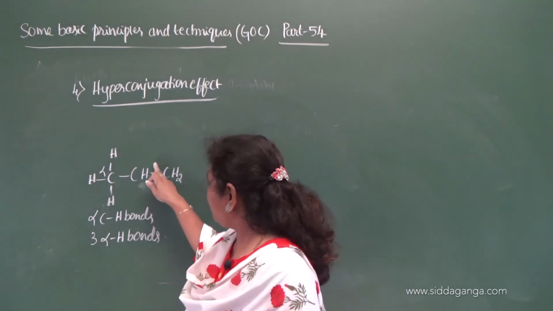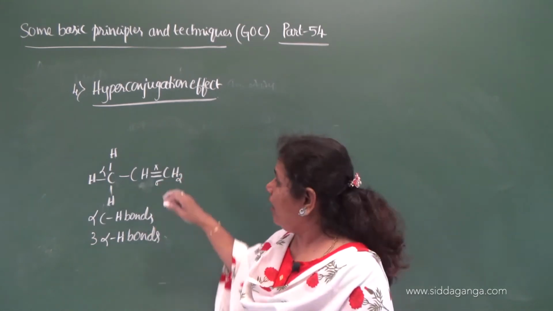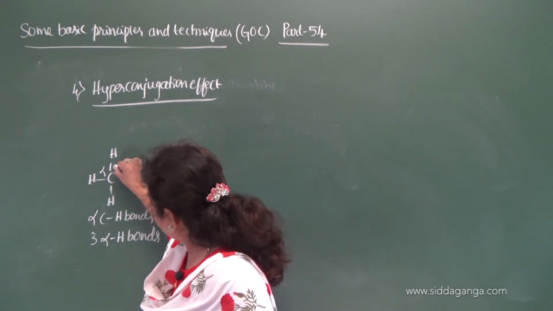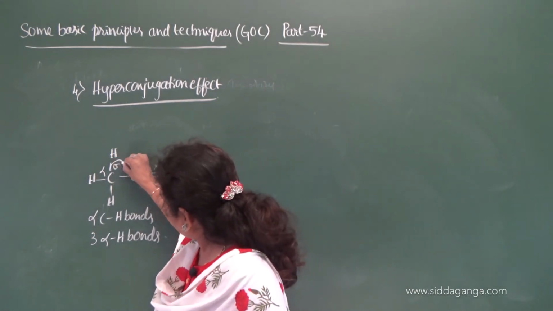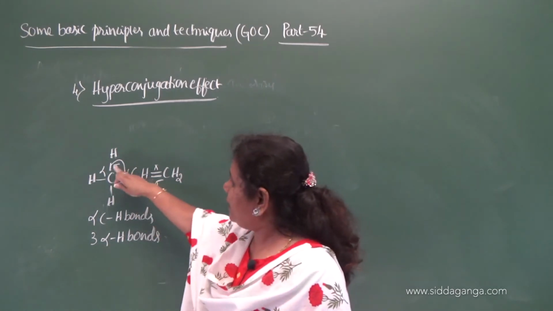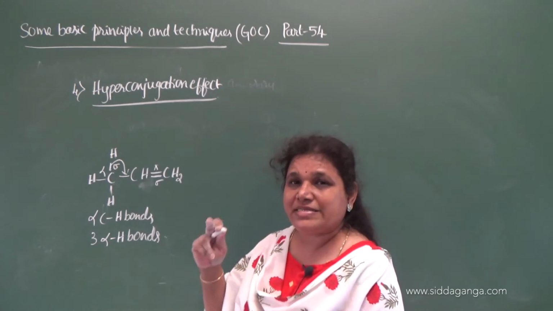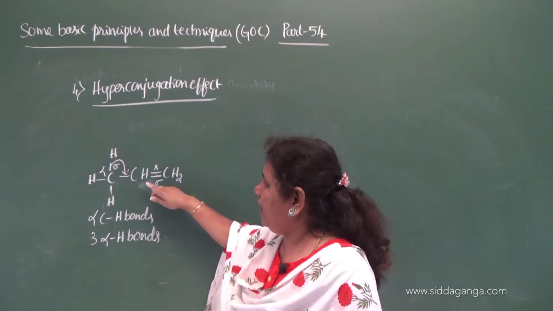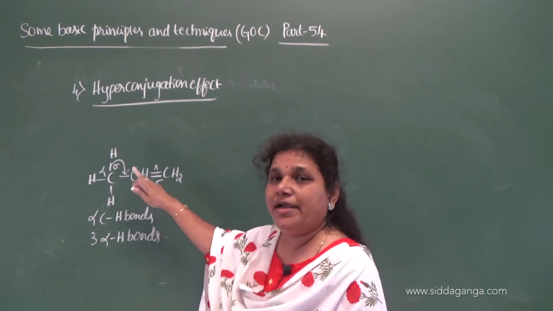Now, here is a pi bond, and this is a sigma bond. Under the influence of this pi bond, what happens? The sigma electrons of the alpha C-H bond are delocalized between these 2 carbon atoms. So the delocalization of the bonded sigma electrons of alpha C-H bonds takes place in an unsaturated compound, that is, where there is a double bond.